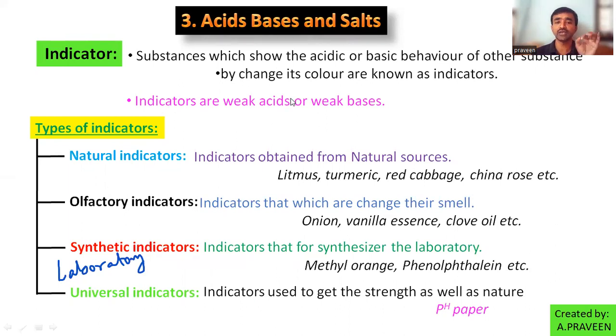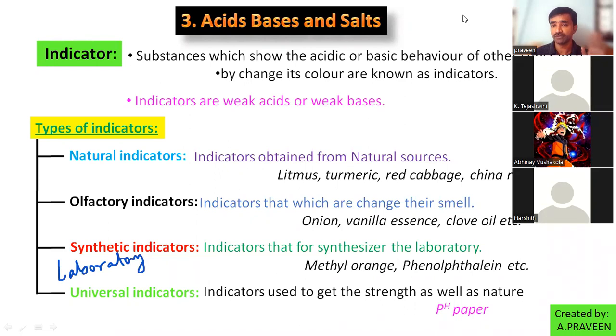So natural indicators are litmus paper, turmeric, and red cabbage, only from plant and animal extracts. Especially we depend on plants, and in them flowers, the petals, are the best; from them we collect the pigment that we use as an indicator. Olfactory indicators: onions, vanilla essence, clove oil. Synthetic indicators: methyl orange, phenolphthalein. Universal indicator is a laboratory indicator. Now, have you got clarity about indicators?